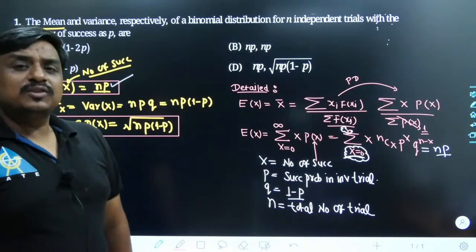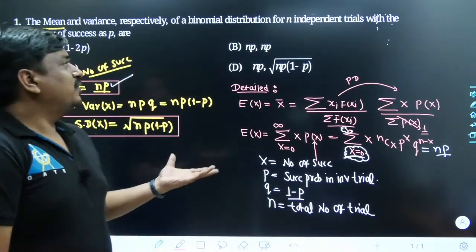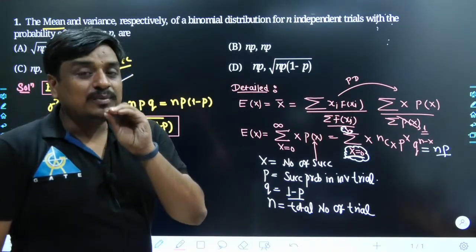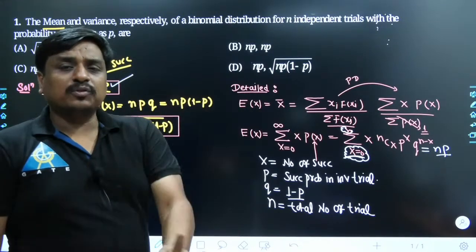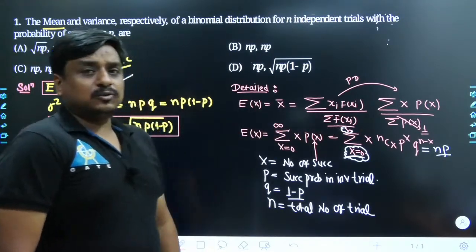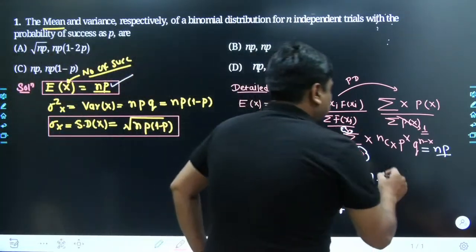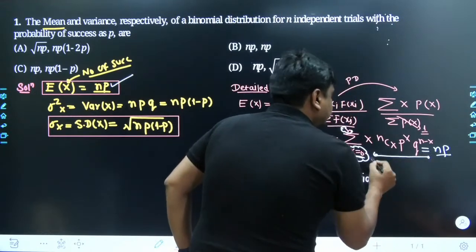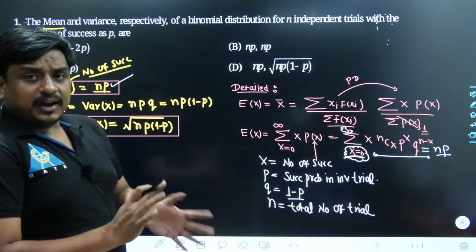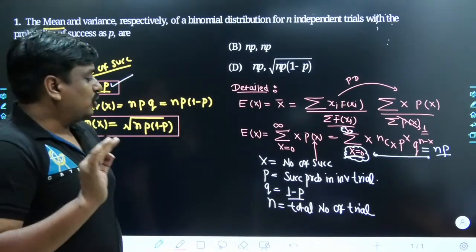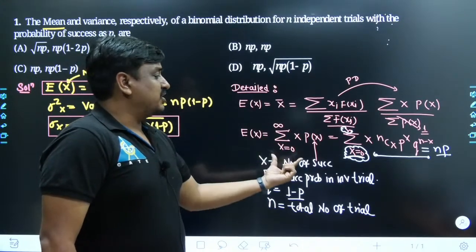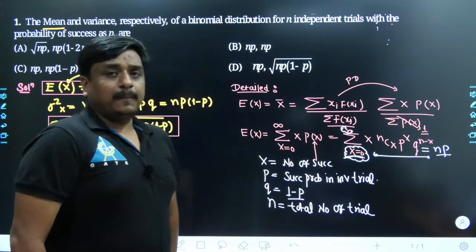And I know many of the students are doing the same thing, and at the end of the day, they would have only one complaint. Sir, we do not exactly understand what actually the mean of a random variable, random process, probability distribution, and probability density are. That is why you used to have that doubt. So I would request, already I have covered this complete concept with the numerical problem, so you would have a fair idea. Agreed? So in short, on average this many successes would be achieved, and that is nothing but np.